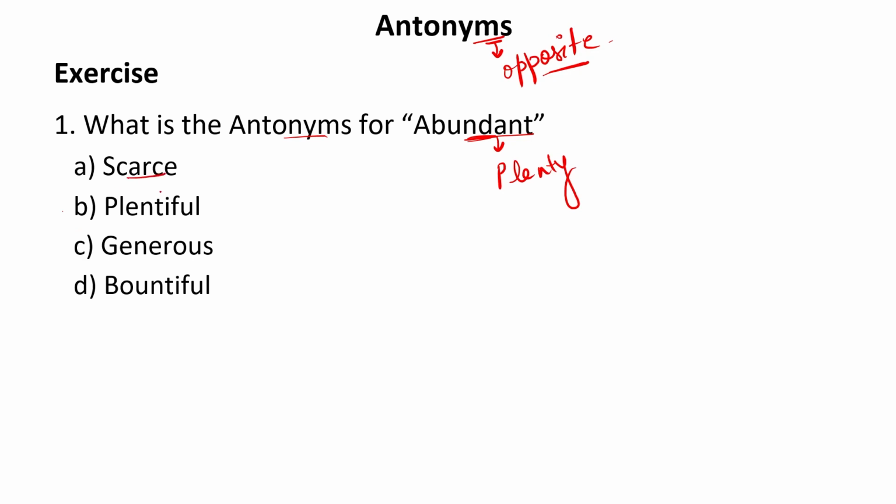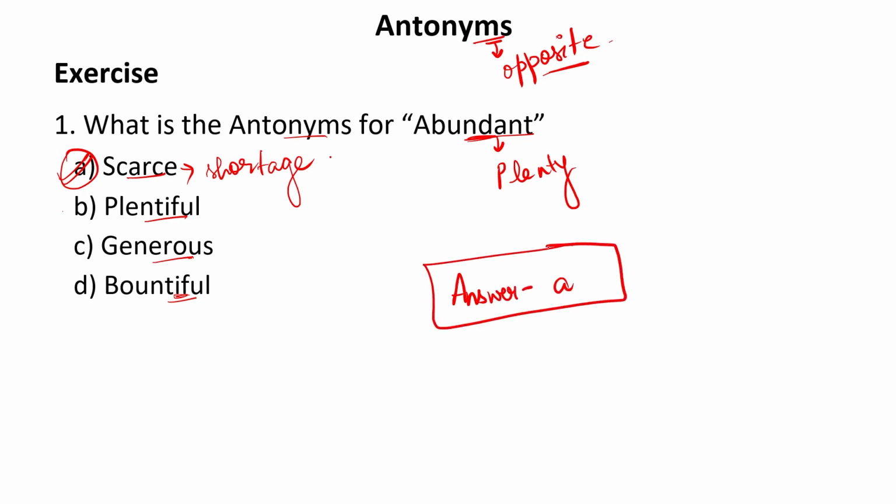Let us see the options. First is scarce, then plentiful, generous, bountiful. So if I say plentiful, this can be the synonym of this. Generous means kind, so it doesn't depict any meaning to it. Bountiful is again when something is enough or adequate. So scarce means shortage of something. When something is negligible, that is scarce. So our answer is A. That is scarce. Scarce is absolutely the correct opposite of this particular word. Now let us move to the next one.